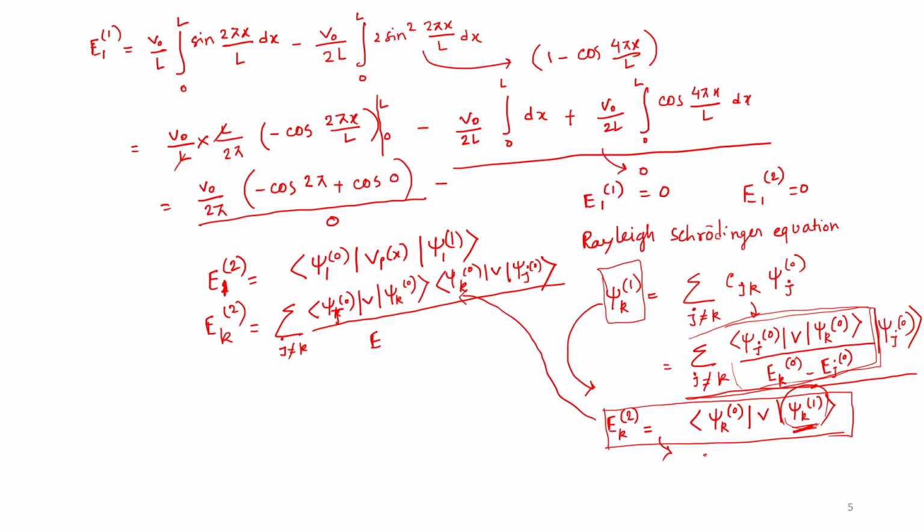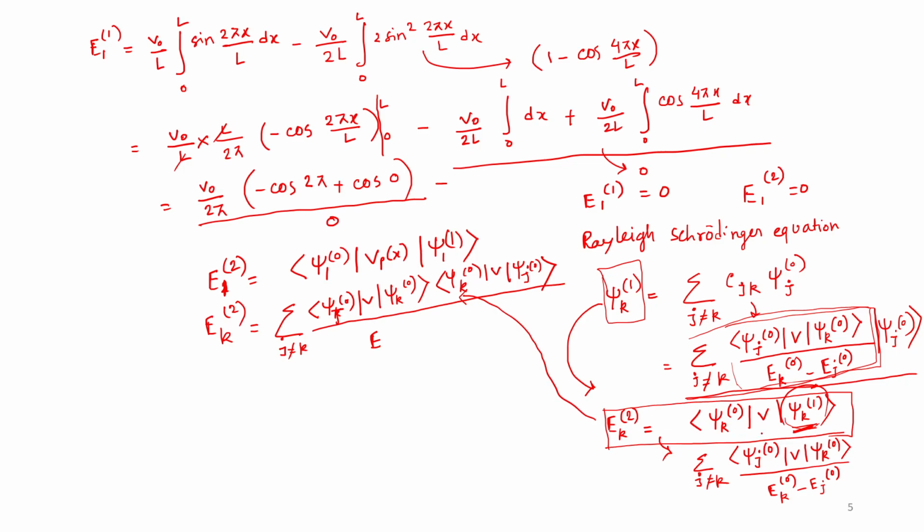I am writing again, j not equal to k, psi j 0, perturbation, psi k 0, and in the denominator there is the energy, E k zeroth minus E j zeroth.